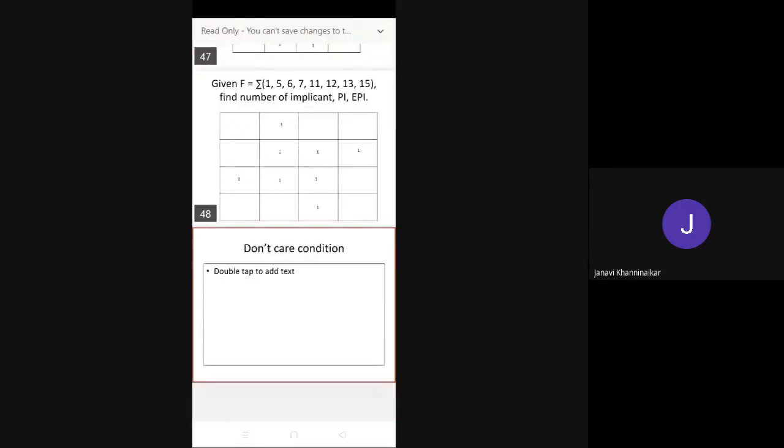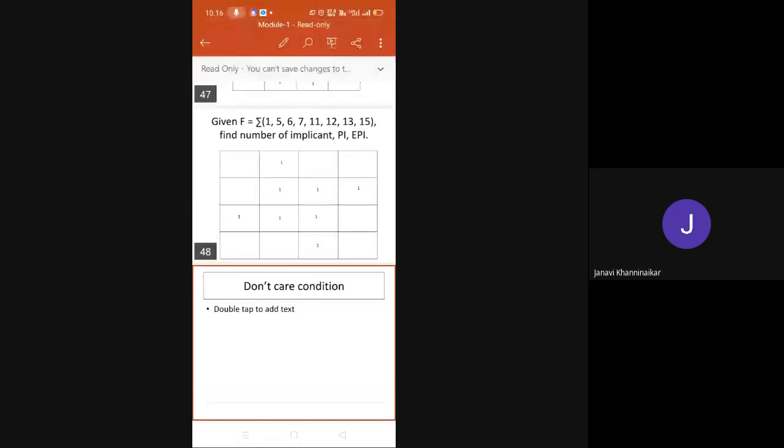Okay. We have come to don't care terms. Now, you see there is a network issue, so you have to listen carefully to what I'm telling. Don't care terms are also called incompletely specified functions. समझ में आ रहा है? Don't care terms are also called incompletely specified functions.